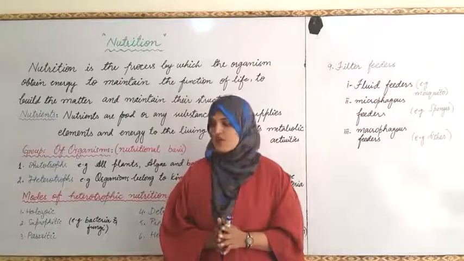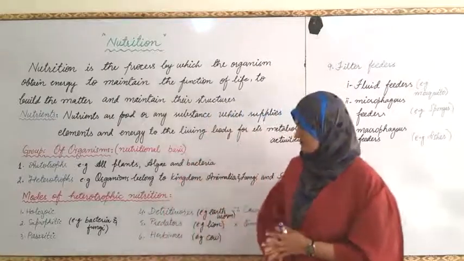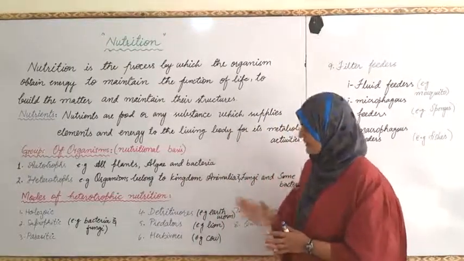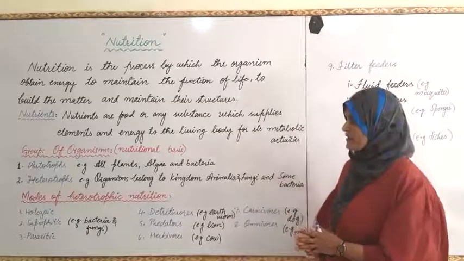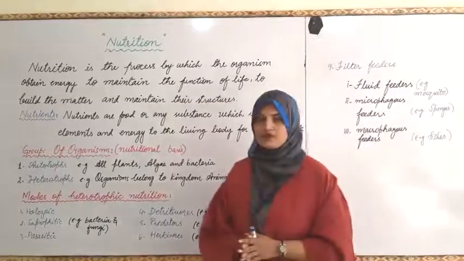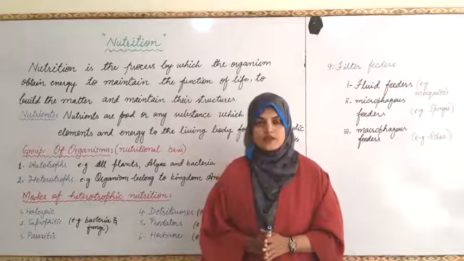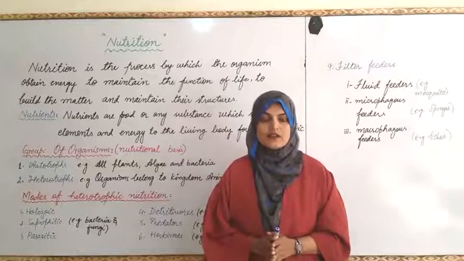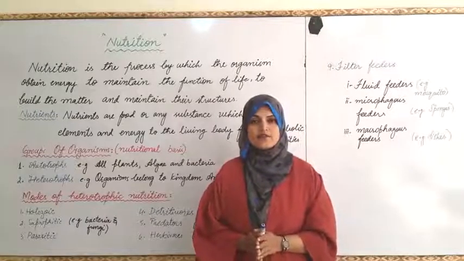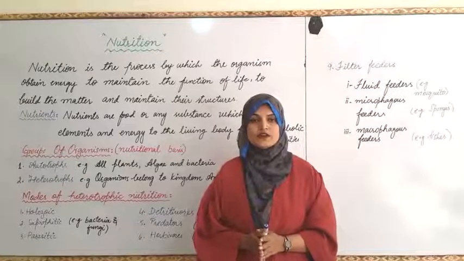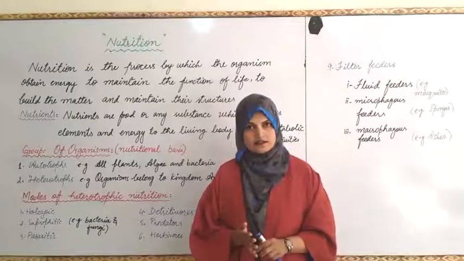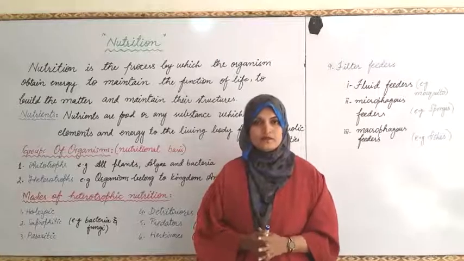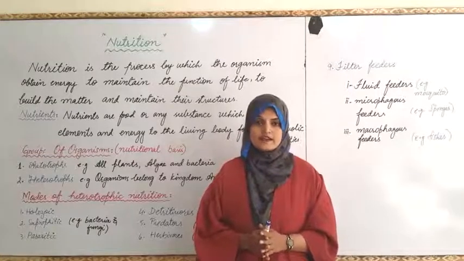On the basis of mode of heterotrophic nutrition, we divide the heterotrophs into various classes. One is Holozoic. What is the Holozoic type of nutrition? Holozoic nutrition is the nutrition in which a living organism gets its food from the surroundings, either autotrophs or some other animal, and gets energy.